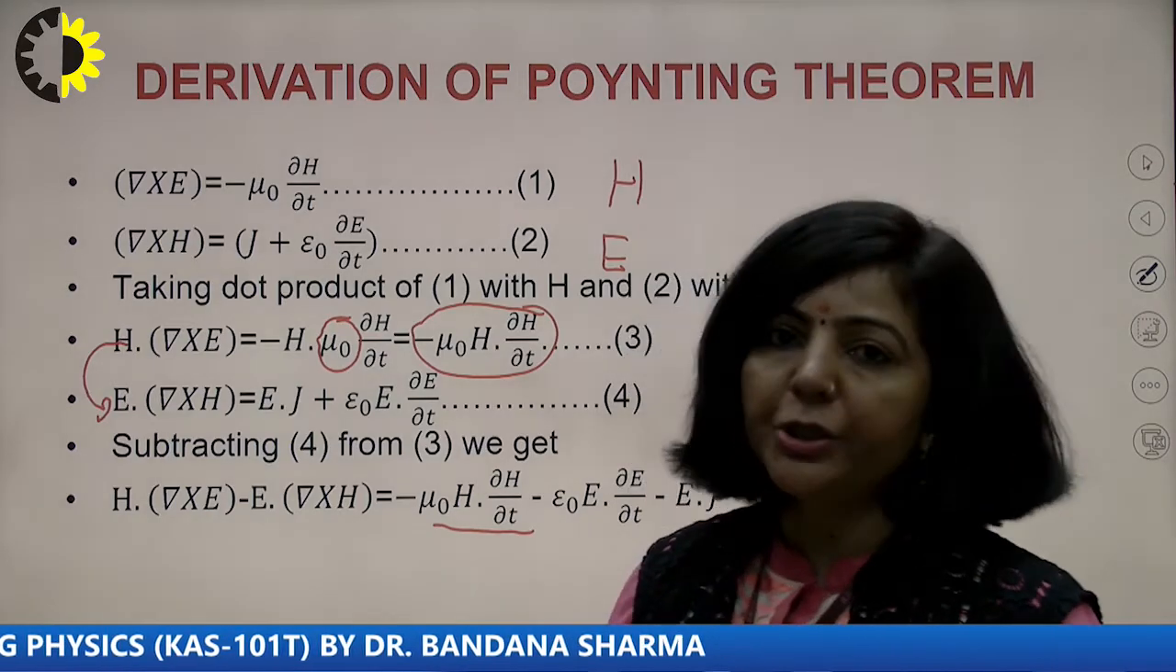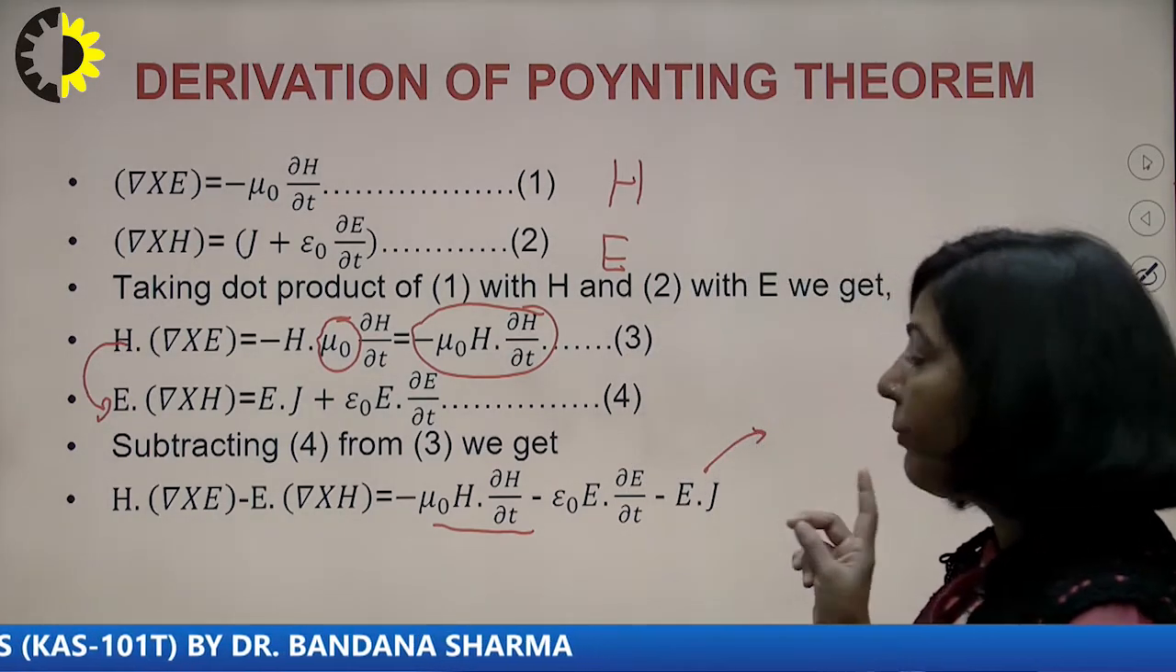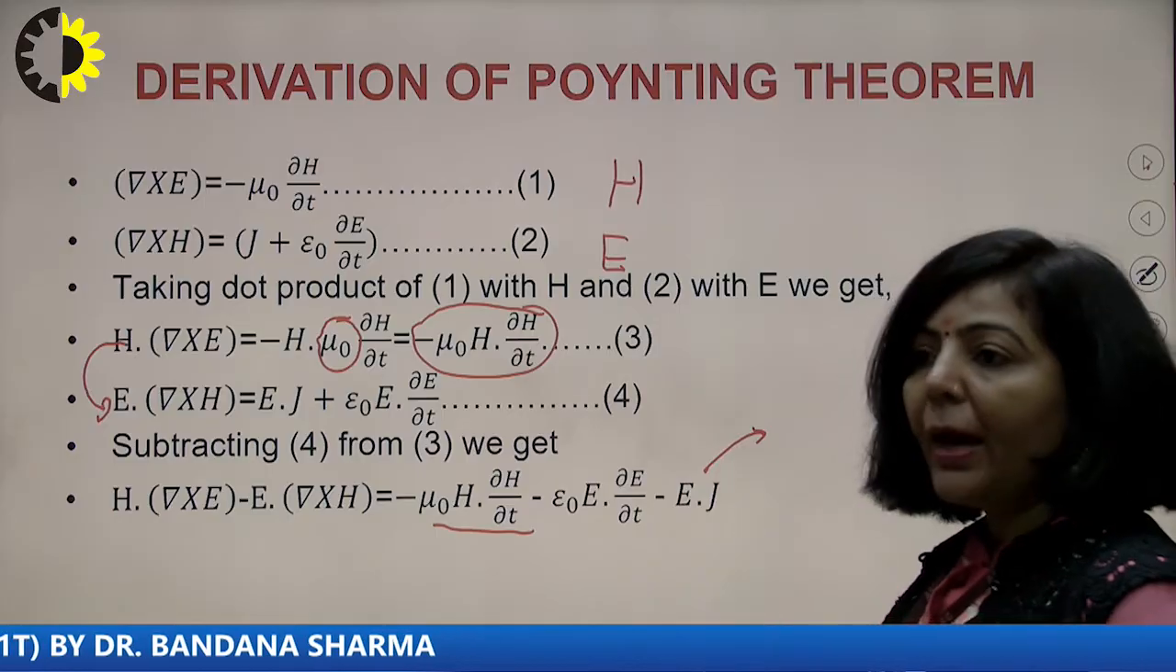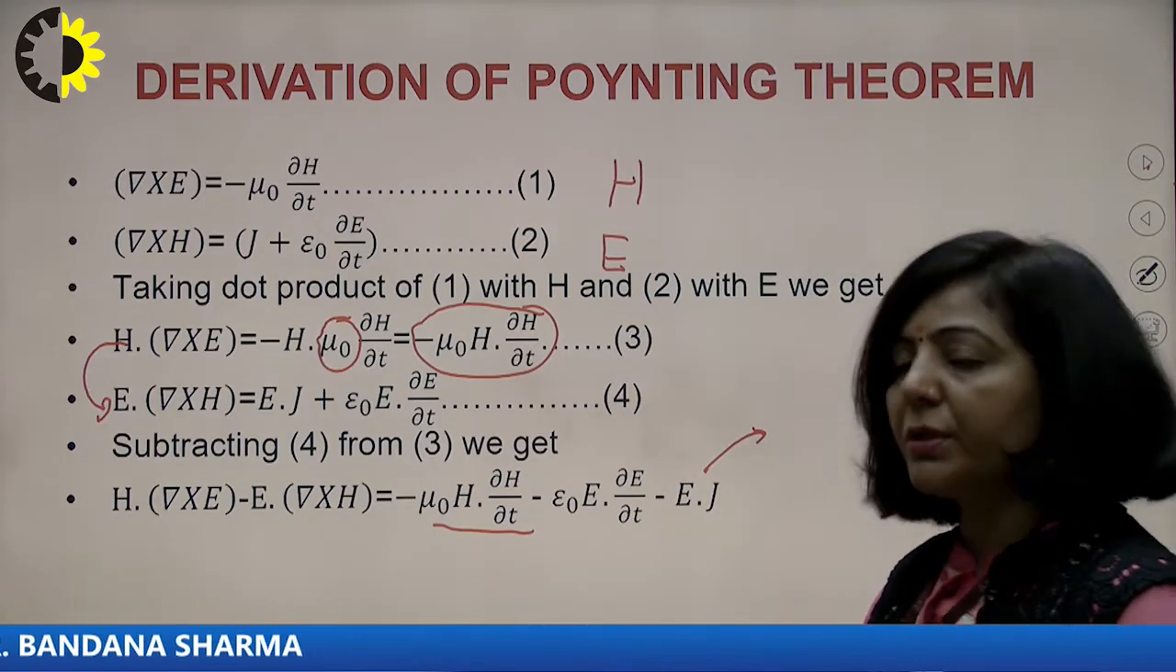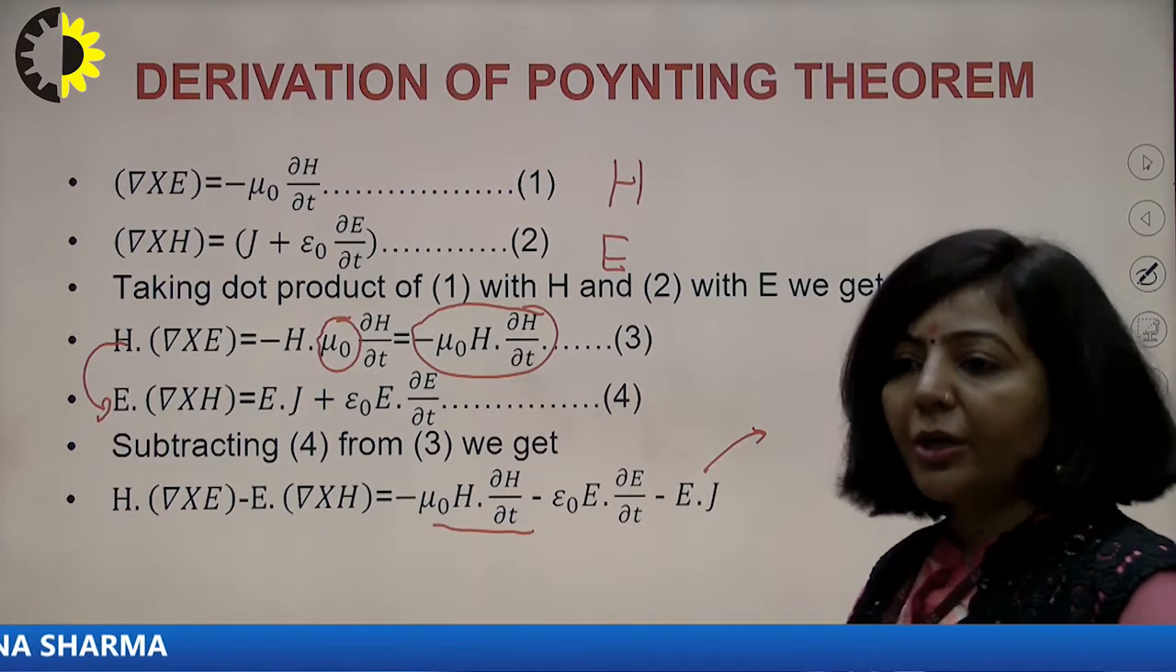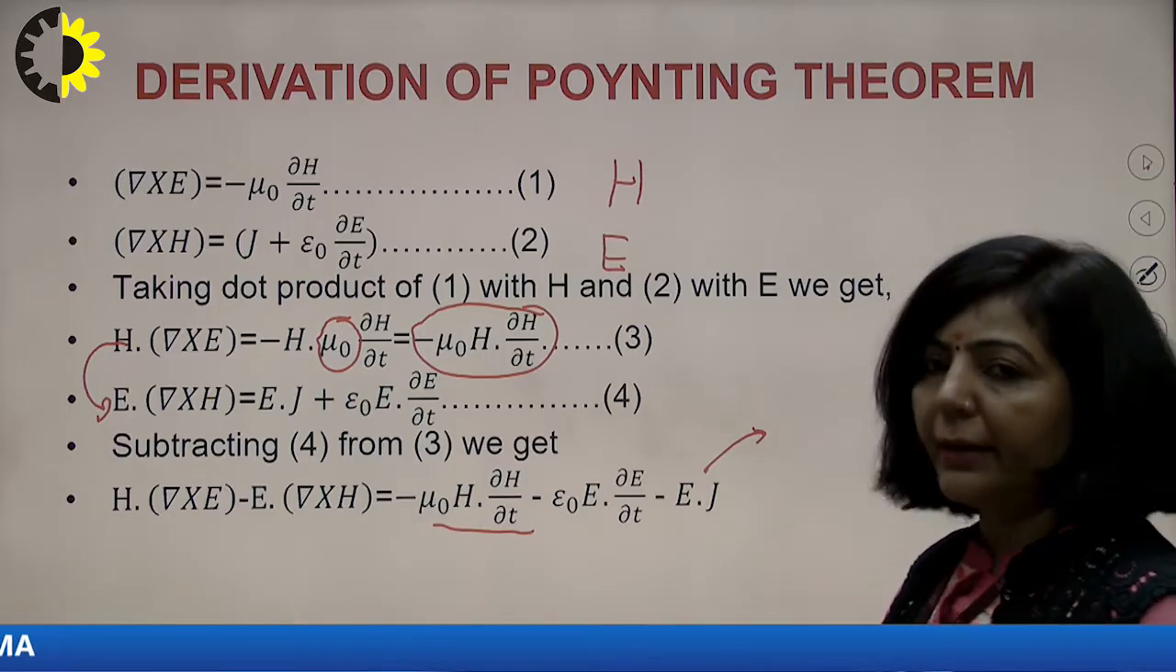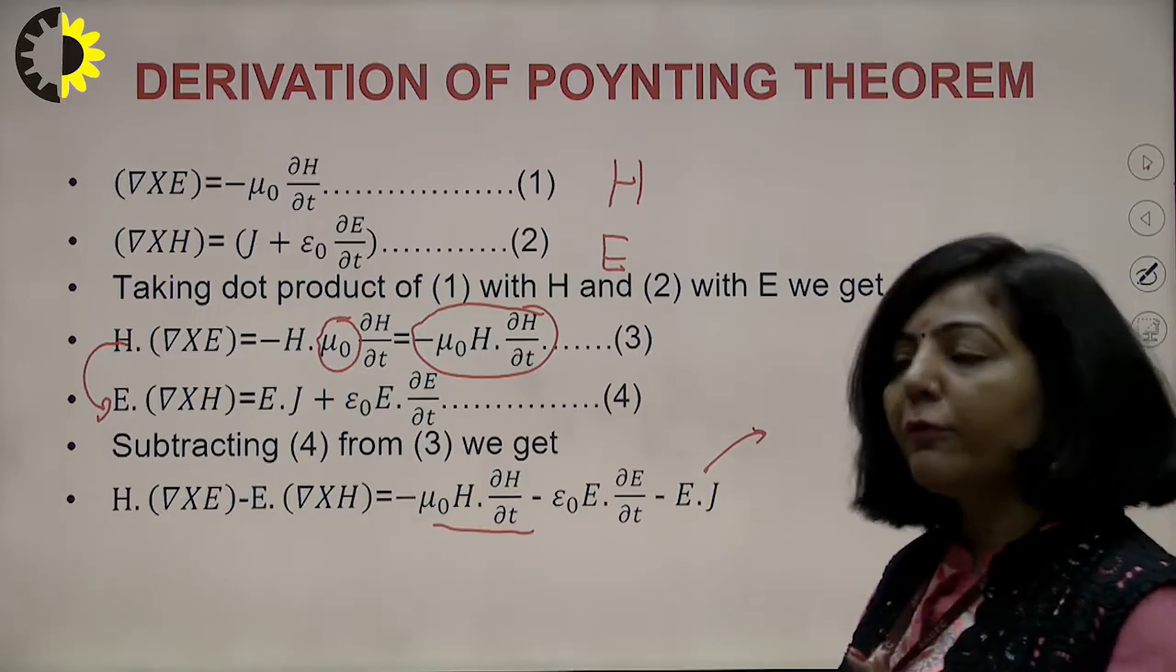J is the conduction current density. Since it is a dot product of J and E, and you know the dot product is commutative, you can write it as J dot E or E dot J. Both are going to give you the same meaning.